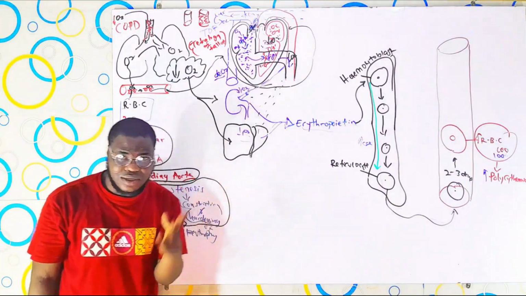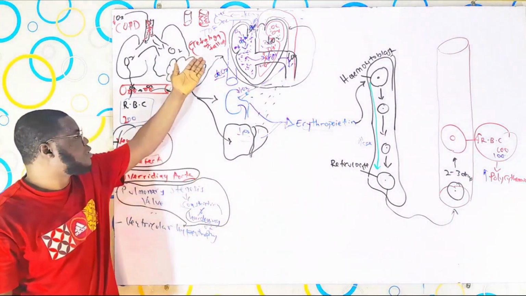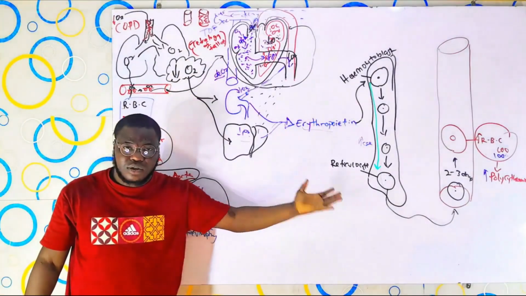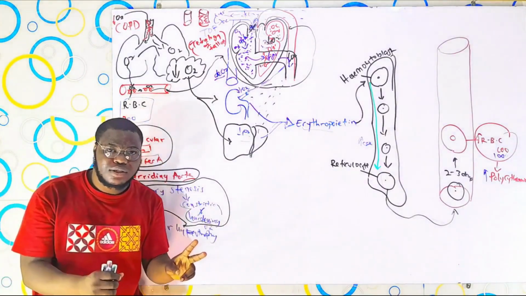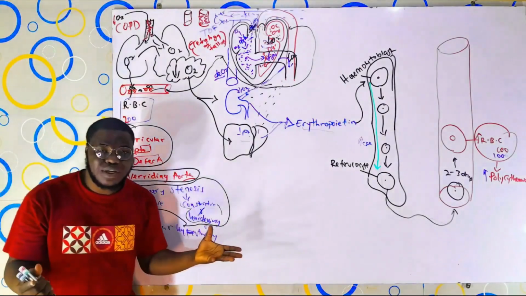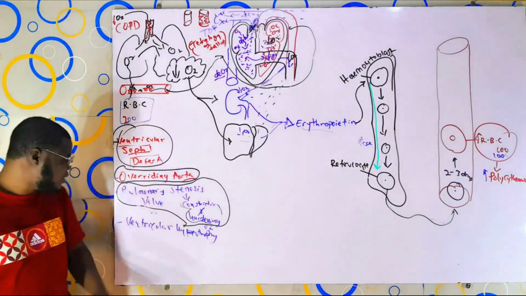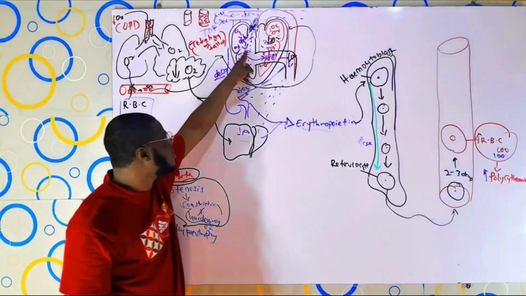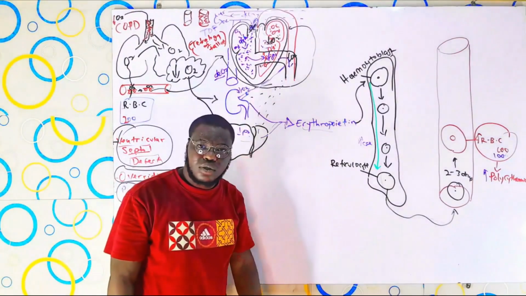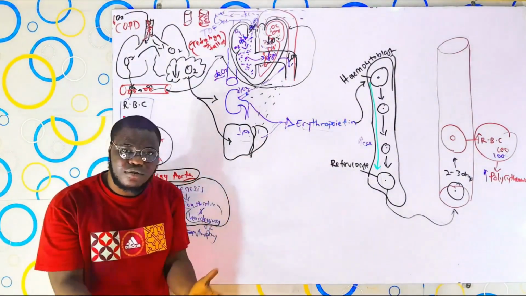Guys, do you understand how TOF can cause polycythemia? It can cause it mainly in two ways. The first one is just a single way, but with the contribution of the tetralogy. The point is, the hole in the heart allows for deoxygenated blood to mix with oxygenated blood, hereby making it have a reduced level of oxygen.